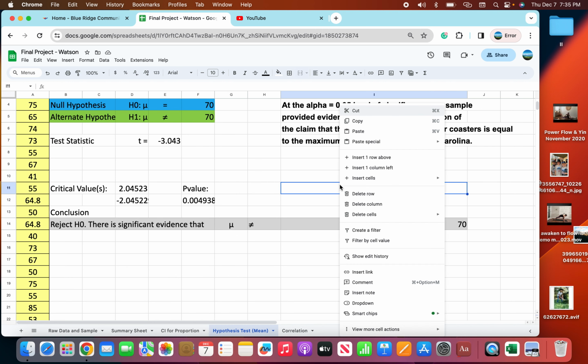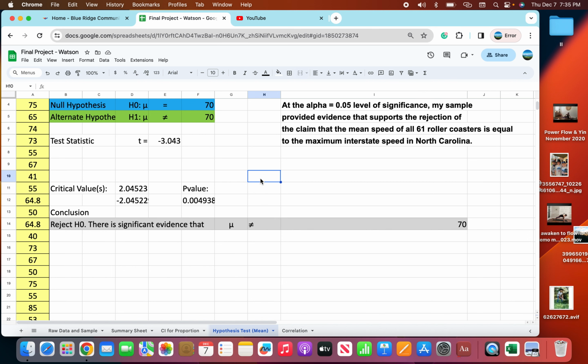Basically I can say that at the alpha 0.05 level of significance, my sample provided evidence that supports the rejection of the claim that the mean speed of all 61 roller coasters is equal to the maximum interstate speed in North Carolina. All right, moving on to correlation.